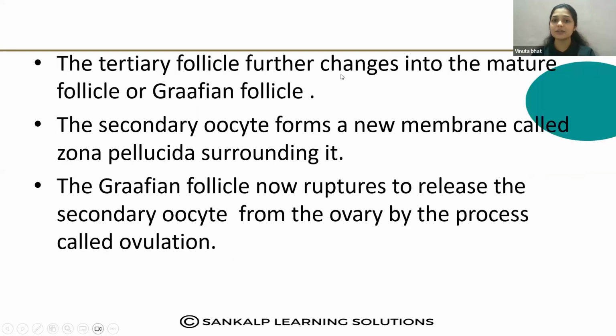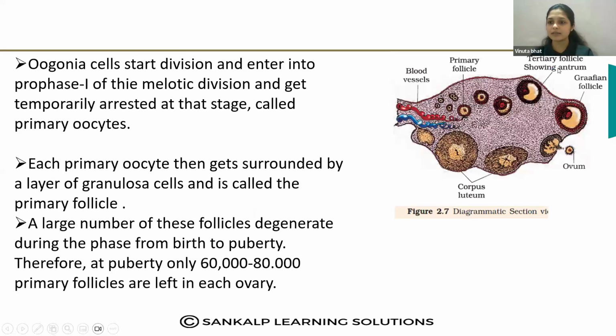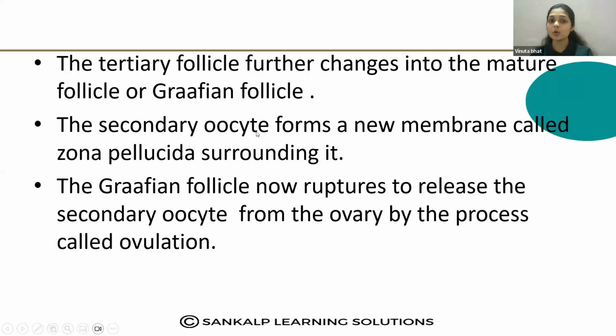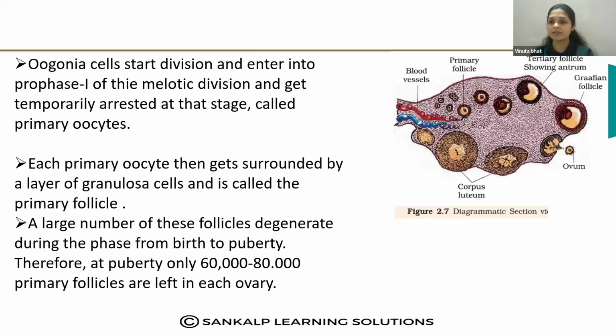The tertiary follicle further changes into a mature follicle, the Graafian follicle. The secondary oocyte forms a new membrane called the zona pellucida surrounding it, and the Graafian follicle now ruptures and releases the secondary oocyte from the ovary by the process of ovulation. So here you can see the secondary oocyte is released from the Graafian follicle. That is the ovulation process.